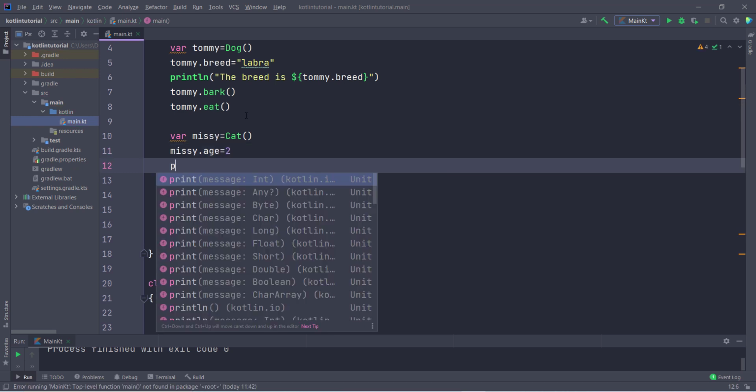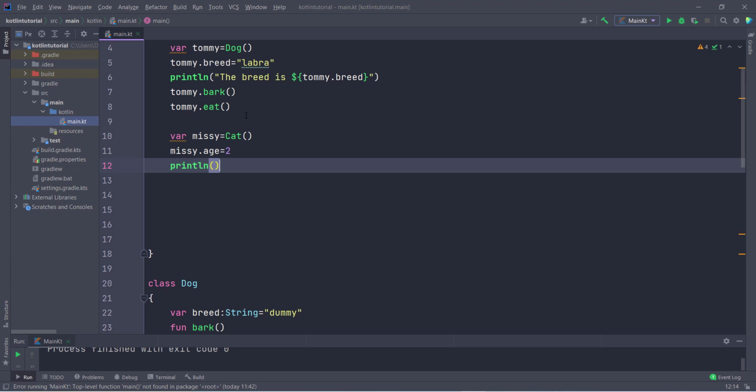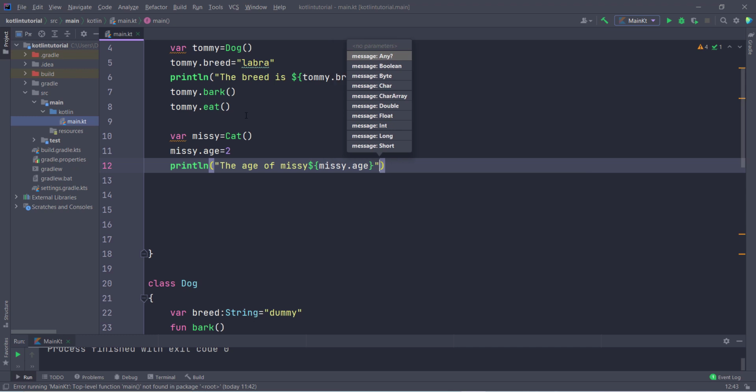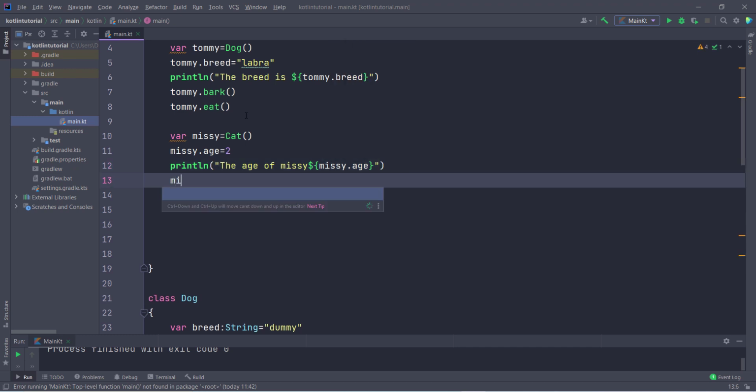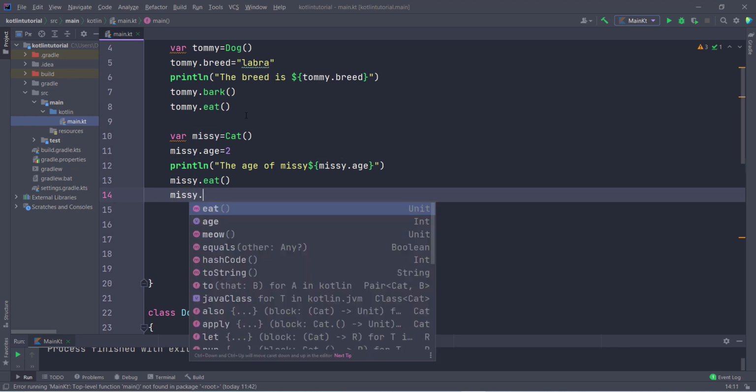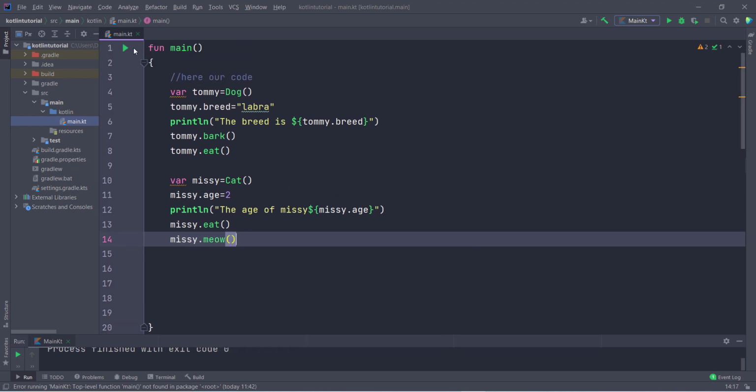Then I print the value of println, and inside this I can type here the age of Missy. Then I have to take $, and then I can print the value of Missy.age. So Missy also can eat, so I call the function Missy.eat, and then I call the function Missy.meow. So let's run this program. So you can see what output I am getting.